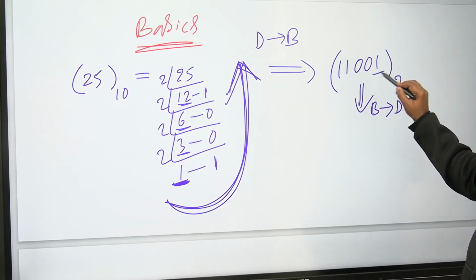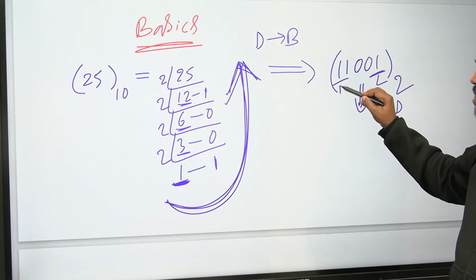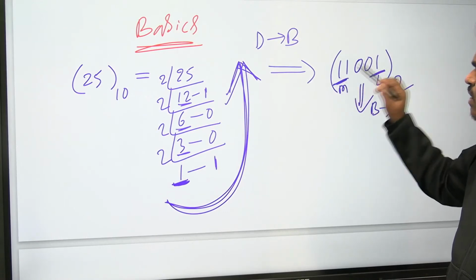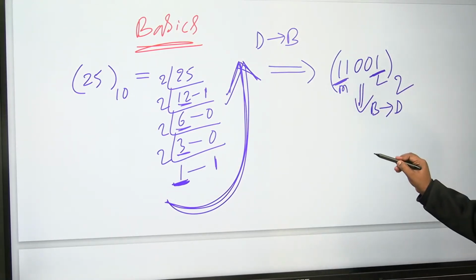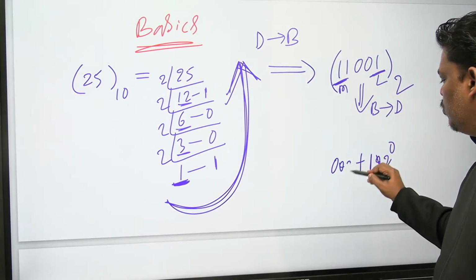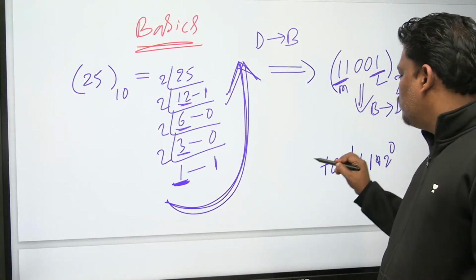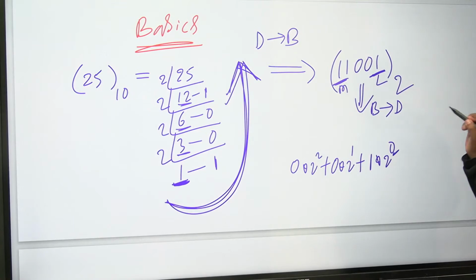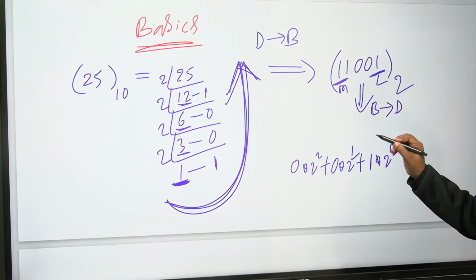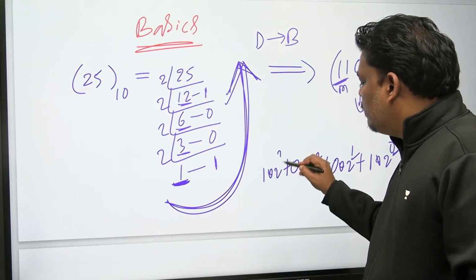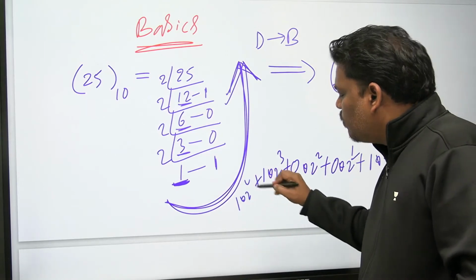This is the LSB, the least significant bit, and this is the MSB, the most significant bit. Start from the LSB: 1 into 2 power 0. Next bit, 0 into 2 power 1. Next, again 0, into 2 square. The powers are increasing. Next one, 1 into 2 power 3, next one, 1 into 2 power 4.